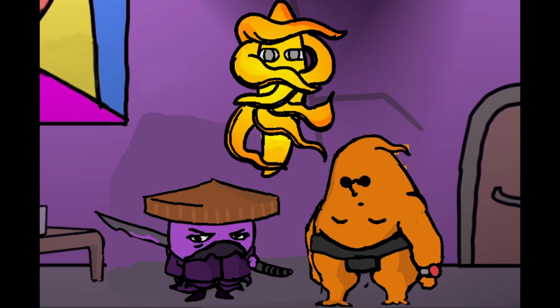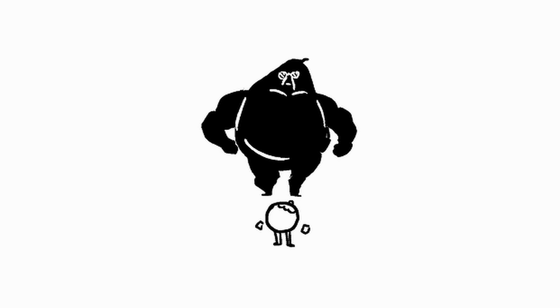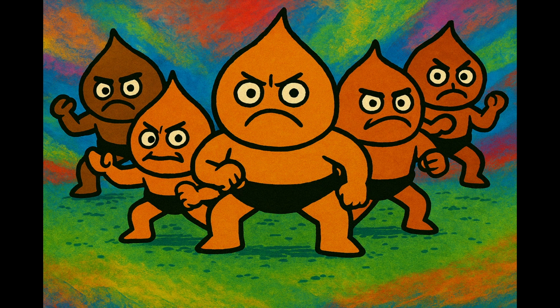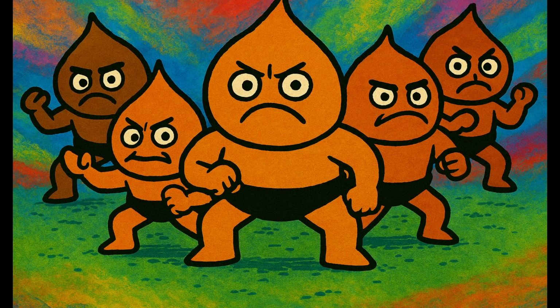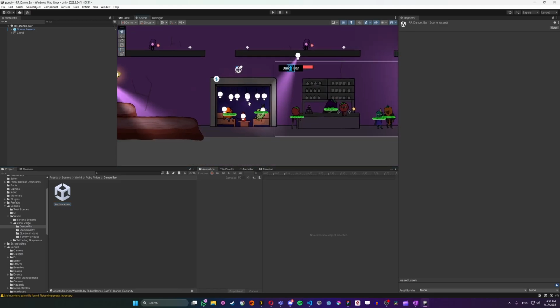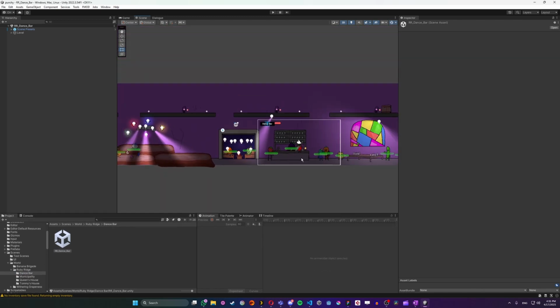We've built 3 clans so far: Yam, Grape, and Banana. And each clan has its own internal hierarchy. At the top, there's the clan leader, the big boss. Right under them, you've got their personal assassin, kind of like their right hand. And below that, a handful of unique enemies that serve under the assassin. That structure helps us give the world more weight. Instead of random enemies, we're building a system that feels like it belongs.